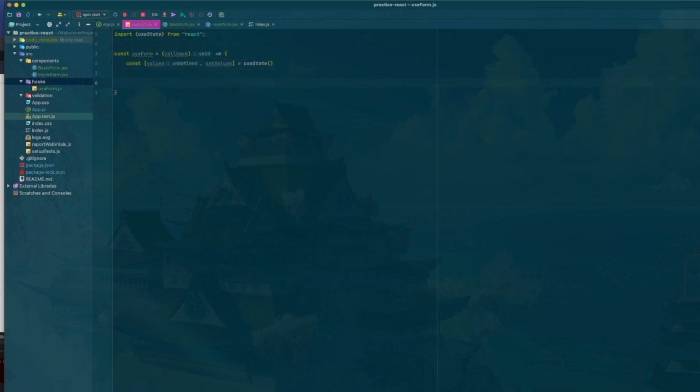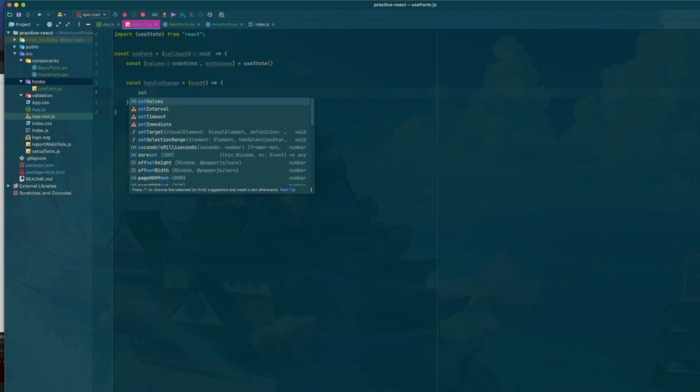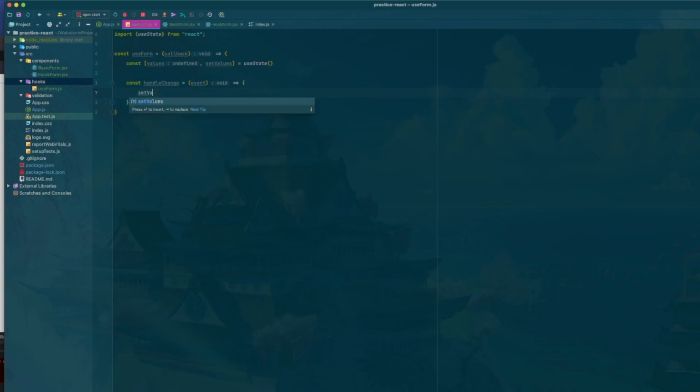Now we're going to implement the handleChange and handleSubmit functions. So let's do those. We'll do const, same way, pass in the event, and then open this up. Now what we're going to do is we're going to do our setValues a little differently.